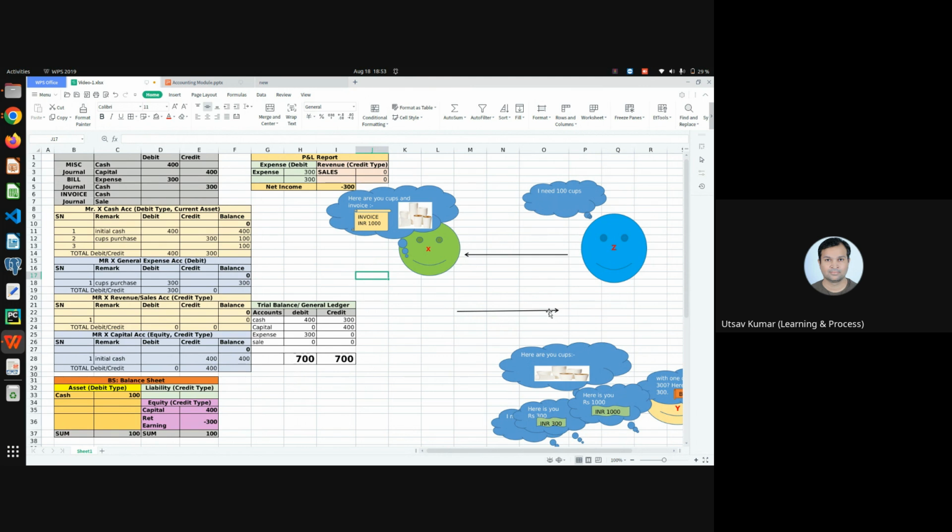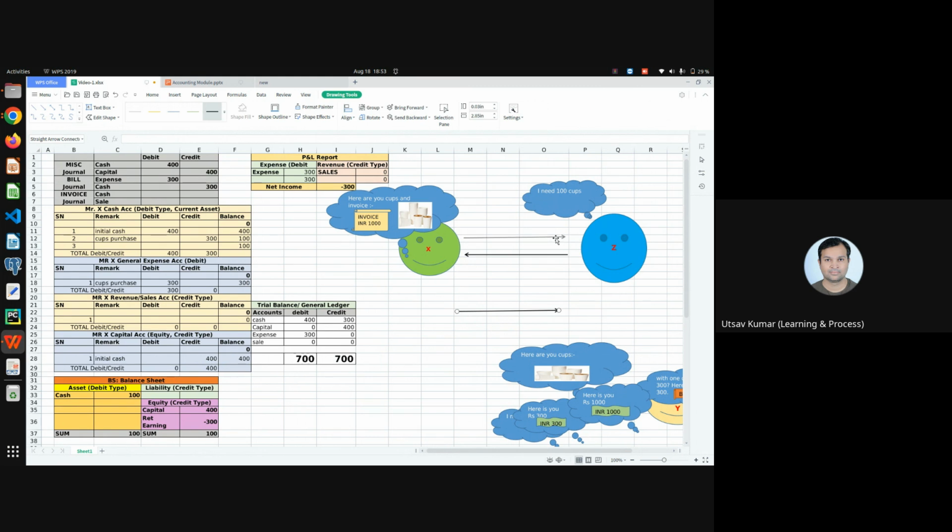Now he gives these things to Mr. Z. Now Mr. Z is giving him the money, 1000 rupees. So Mr. Z gives him 1000 rupees. So this is again one transaction that happened. What is the reference document here? The source document is the invoice to Mr. Z from Mr. X.